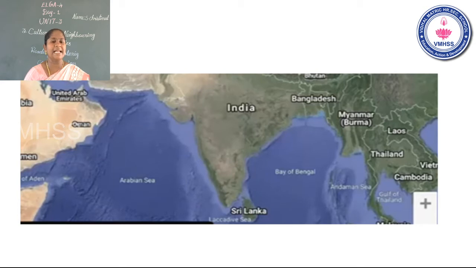They are called neighbors. Okay, people who live next to you or near to you, who talk to you as good friends, they are called neighbors. Children, your country also has neighbors.